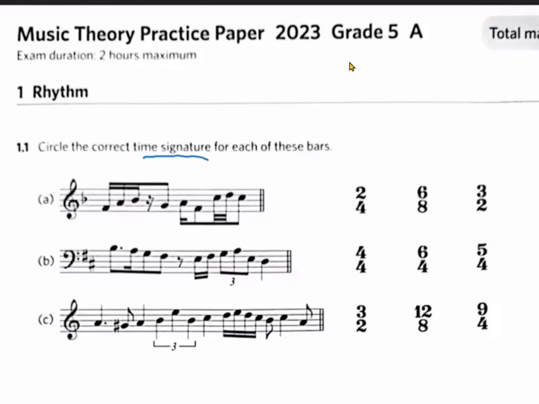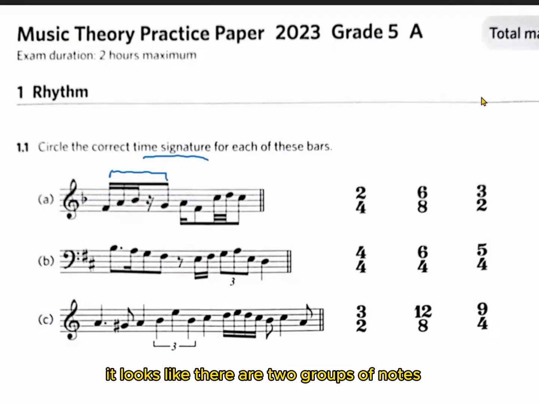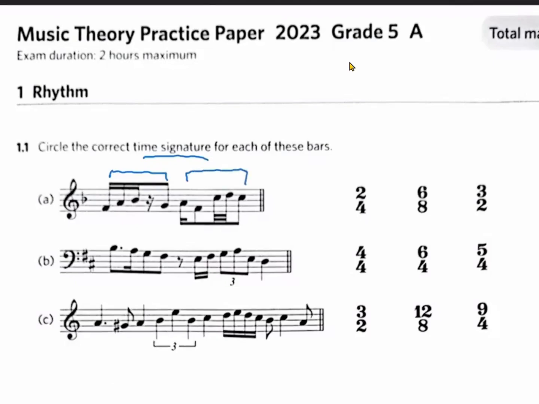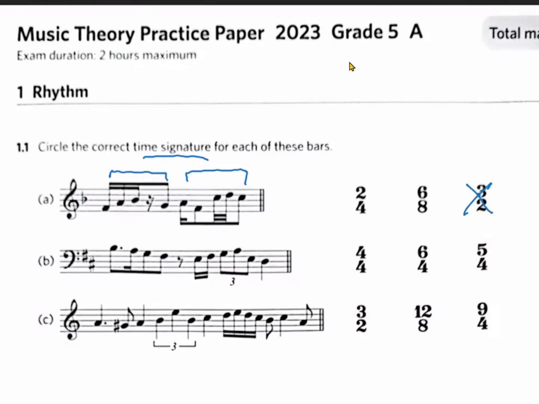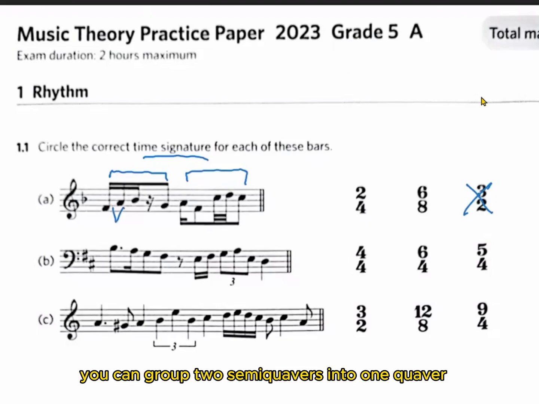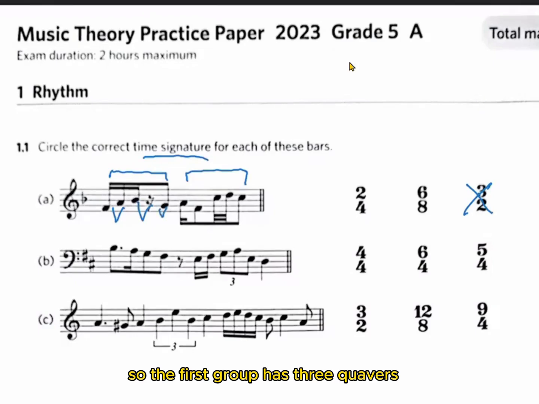Question A. When we look at the beams, it looks like there are two groups of notes. If we look at the answer, 2-4 and 6-8 are duple time, but 3-2 is a triple time, so we can opt out the 3-2. Now look into the grouping of notes. The first group, we can group two semiquavers into one quaver. So the first group has 3 quavers.